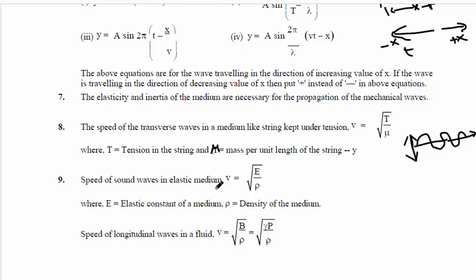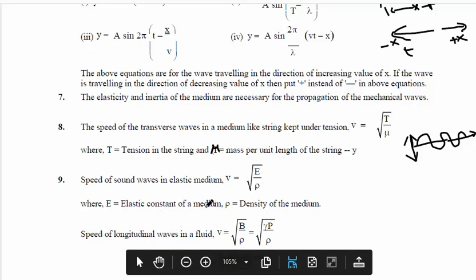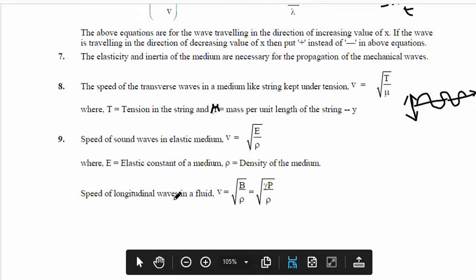Then the speed of sound waves in an elastic medium is v equal to root of E by rho. What is E? Elastic constant of the medium. Rho is the density of the medium. Next, the speed of longitudinal waves in fluids.